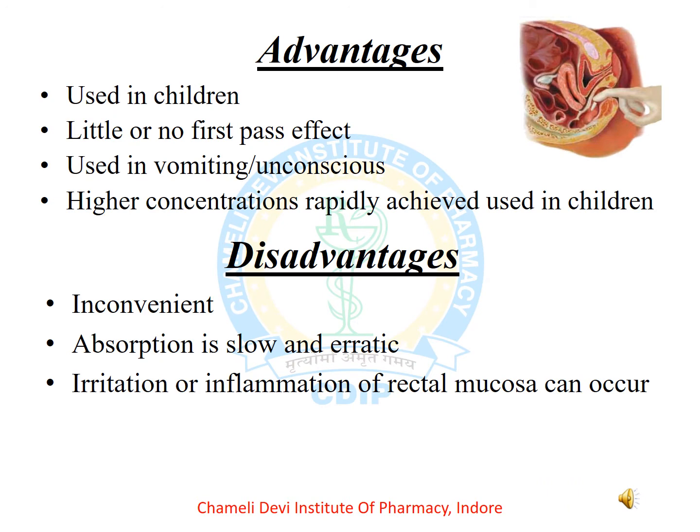So, what are the advantages of rectal drug route administration? It is used for children. Little or no first pass effect may occur. Used in vomiting and unconscious patients. Higher concentrations rapidly achieved. Disadvantages: it is also inconvenient. Absorption is slow and erratic. Irritation or inflammation of rectal mucosa may occur.